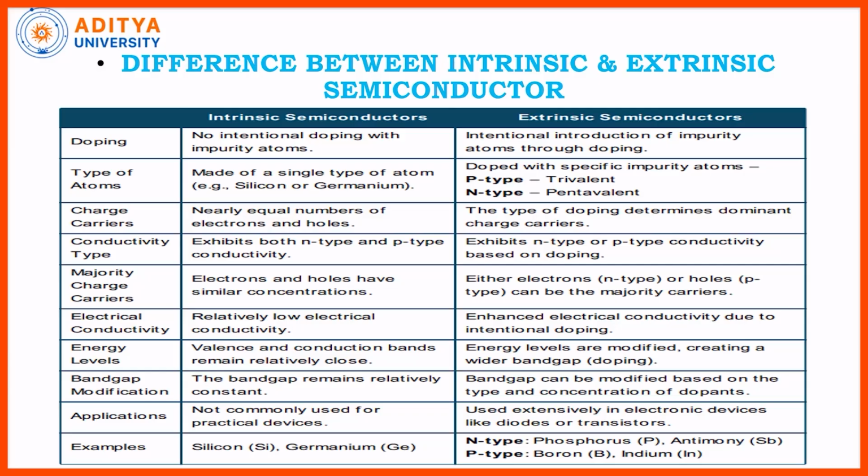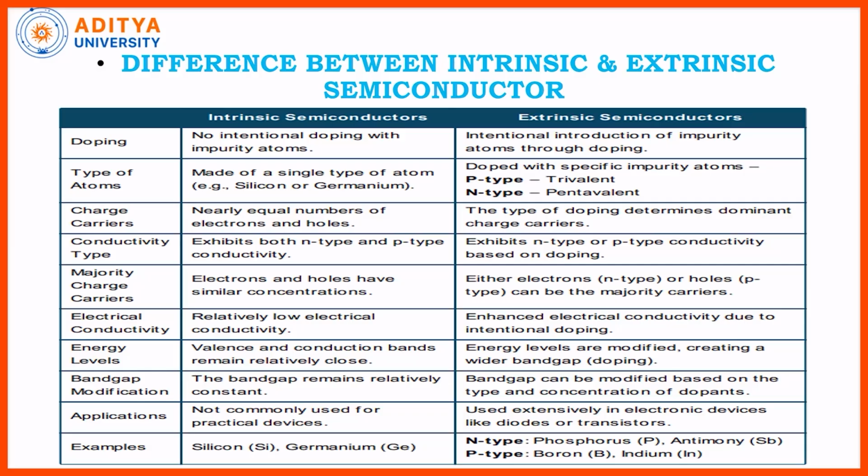Coming to the type of atoms, the intrinsic one is made up of a single type of atom, only silicon or only germanium. In extrinsic, a pure semiconductor is added with a trivalent element, or it can be added with a pentavalent element. If it is a trivalent element, it forms a P-type semiconductor, and if it is a pentavalent element, it forms an N-type extrinsic semiconductor.